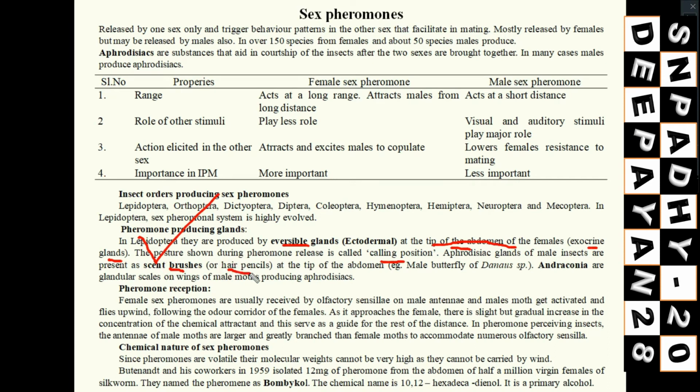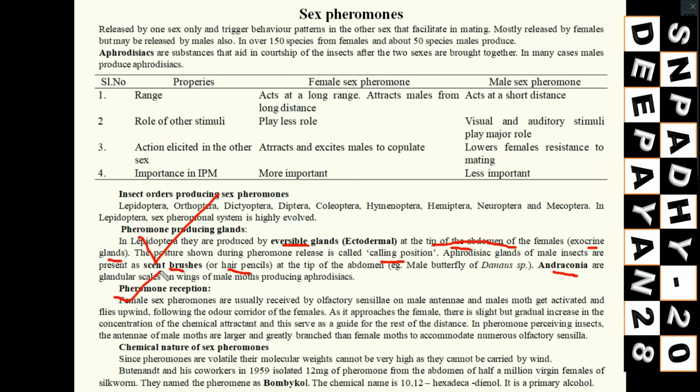They act as aphrodisiacs which produce the male sex pheromone. In other male moths, they have the androconia, present on the glandular scales of the wings. They produce the male sex pheromone. This is the difference between female and male in how they produce the sex pheromone.